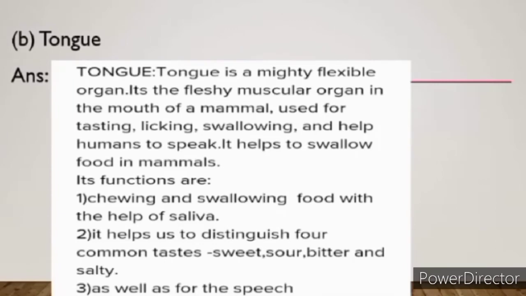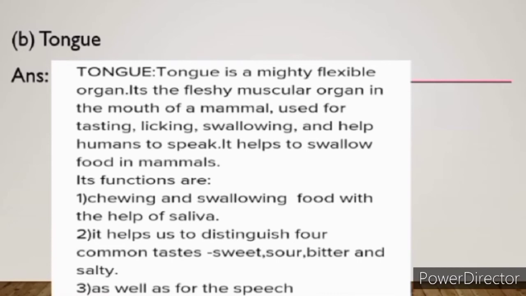Now the B part is tongue. So children, what is tongue? You must have studied it also. Tongue is a sense organ. Tongue is a fleshy muscular organ present in the mouth. It is attached at the back and free at the front. It can be moved in all directions. It performs various functions like chewing of food. So now we will read the answer.